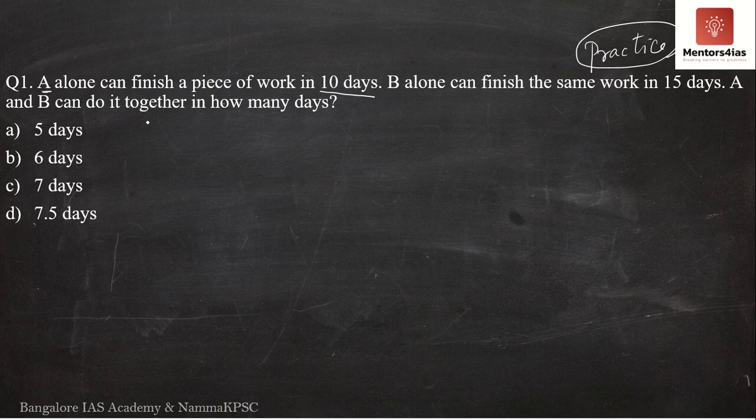So there's a person called A. Now A takes 10 days to complete the entire work. B takes 15 days to complete the entire work. Now what if both A and B work together? If both of them are working together, how many days will they take to complete the entire work? That is the question over here.